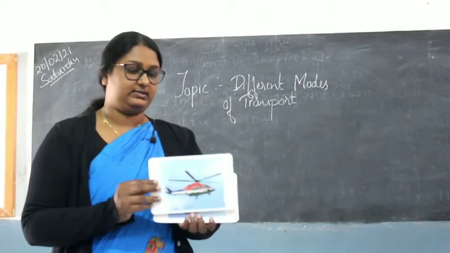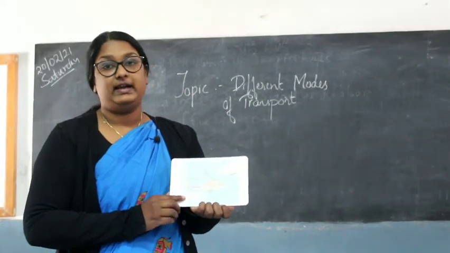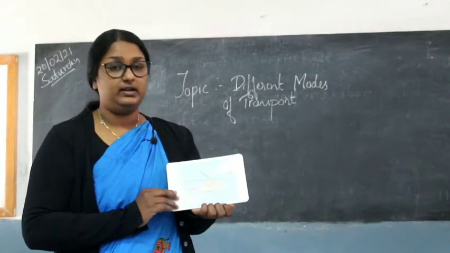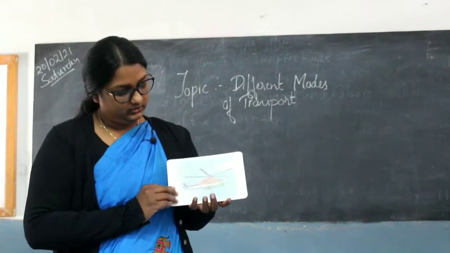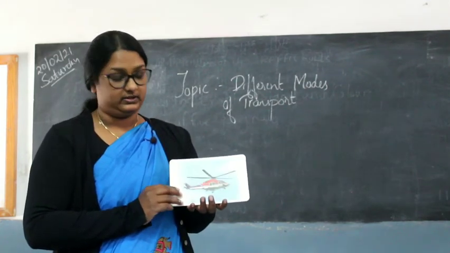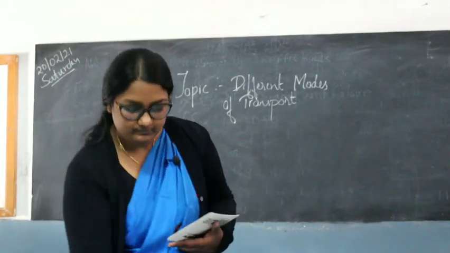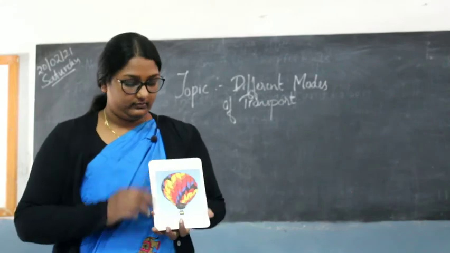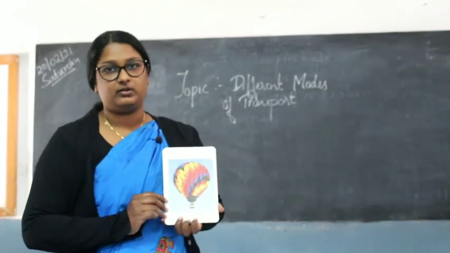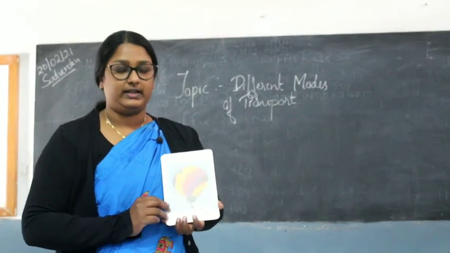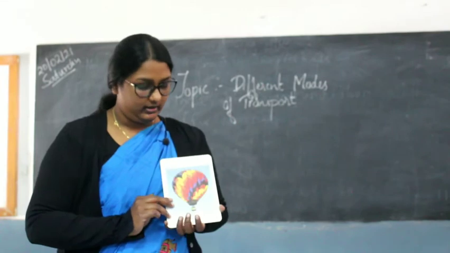Okay, now what is this? What is this called? It's a helicopter. What is it? A helicopter. Okay, so this is one of the airways. What is this? Airways. Look at this picture. It's colorful and nice. And what is it called? It's called a hot air balloon. Okay, it's called a hot air balloon.